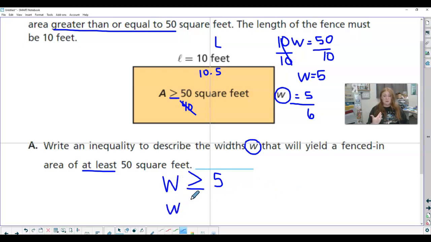So let's come up with a few things. Can it be 5? Yes, because 5 times 10 is 50, and it can equal 50. Could the width be 6? Yes, we proved that. Could the width be 10? 10 times 10 is 100. That is greater than 50. So there's just a few solutions. So we need W to be greater than or equal to 5.